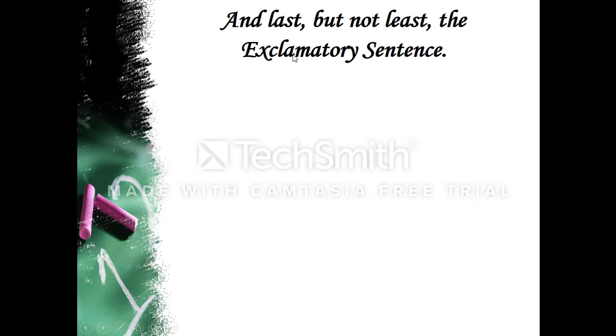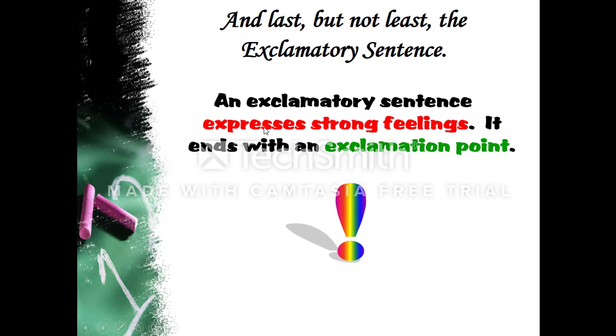Now let's move on to the next type of sentence. And this is the last type of sentence we're looking at today, the exclamatory sentence. What is an exclamatory sentence? Here we go. An exclamatory sentence expresses strong feelings. It ends with an exclamation point.